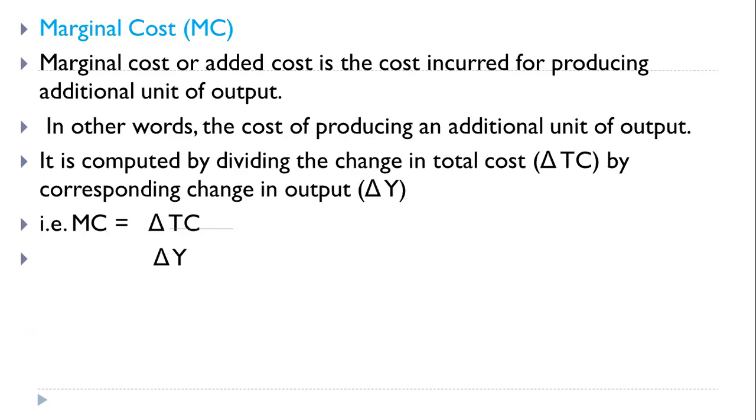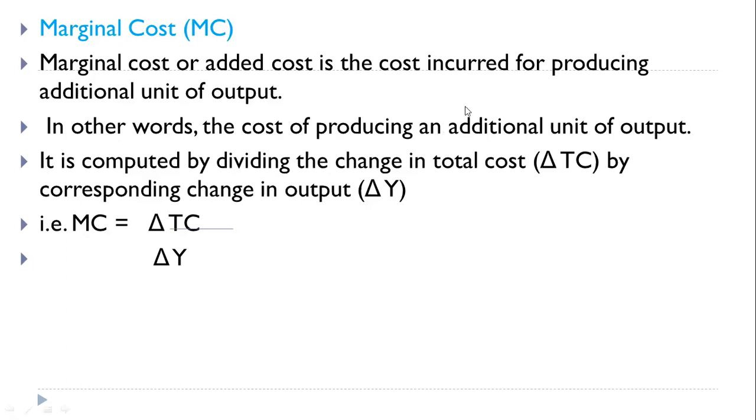Now what is marginal cost? See, what is the word marginal? Marginal means the added quantity you have to take into consideration. So added cost is the cost incurred for producing an additional unit of output. In other words, the cost of producing an additional unit of output is called marginal cost. Whatever definition has the word additional is related with the marginal concept. It is calculated by dividing change in total cost.